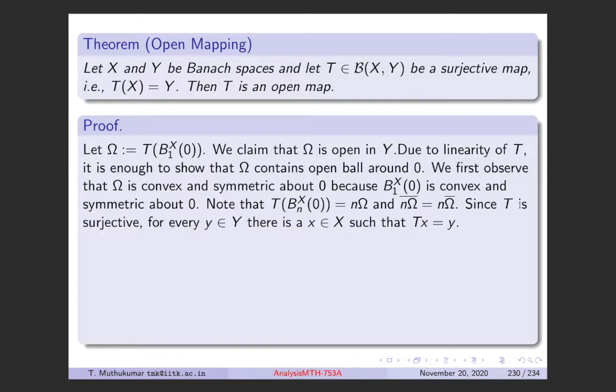So now we are given that T is surjective, which means for any y there is an x such that Tx is equal to y. This is by the surjectivity.